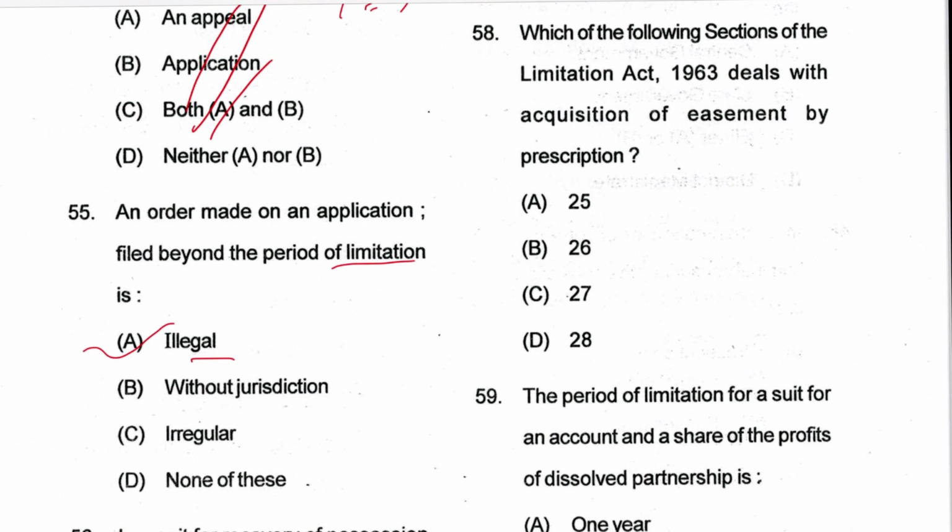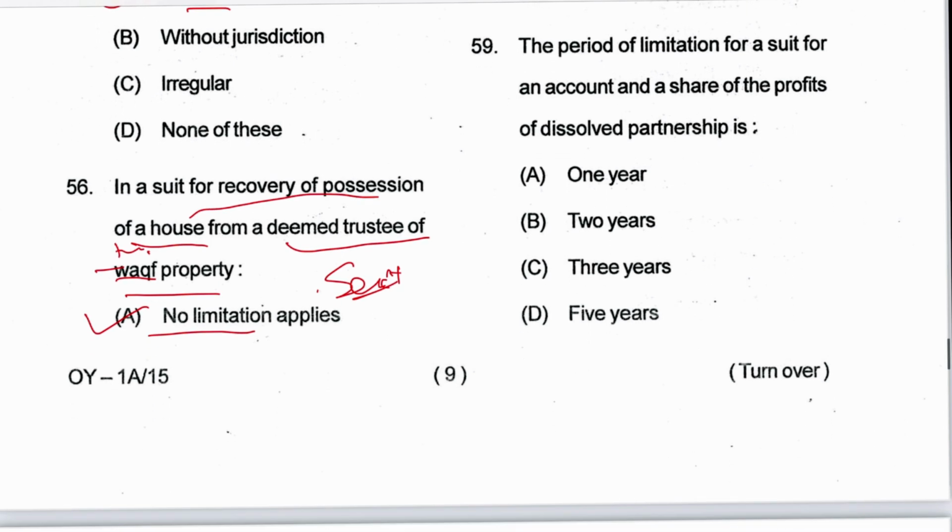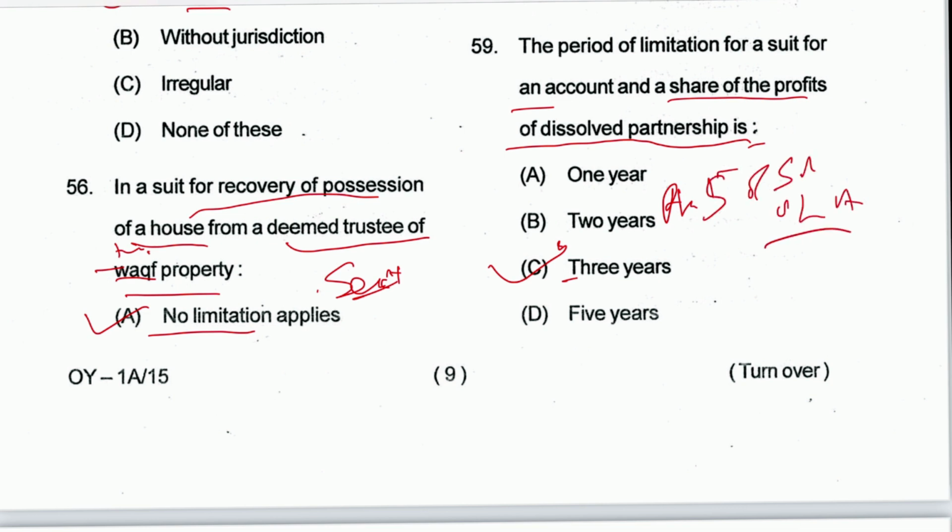Next, 58: which of the following sections of the Limitation Act deals with acquisition of easement by prescription? It's a repeat question, section 25. Next, 59: the period of limitation for a suit for accounts and a share of profit of a dissolved partnership is 3 years. C is the answer. And where is it mentioned? It is mentioned in Article 5 of the Schedule of the Limitation Act, 3 years from the date of dissolution.